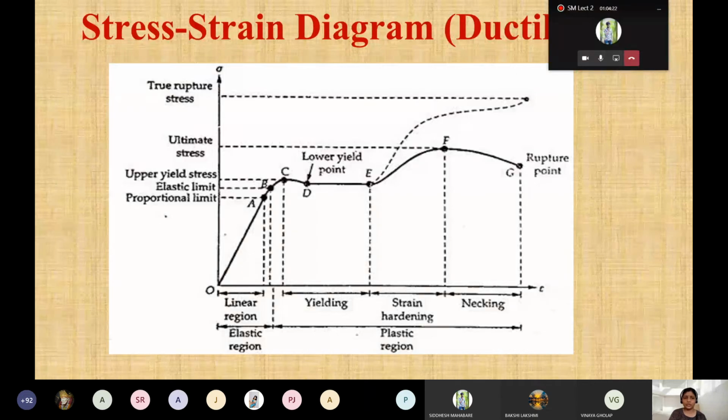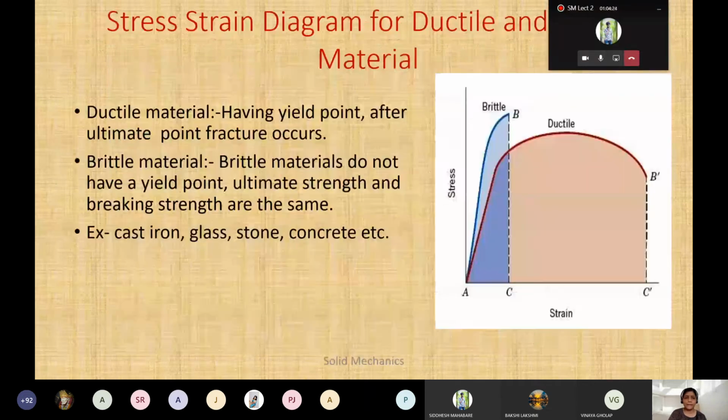ठीक है, hope this one is clear to you. What is for ductile one? Ductile clear हो गया बेटा सबको? Because that is an important point there. If you have any doubt, you can just post me the question and all that, because this is important in the first unit.